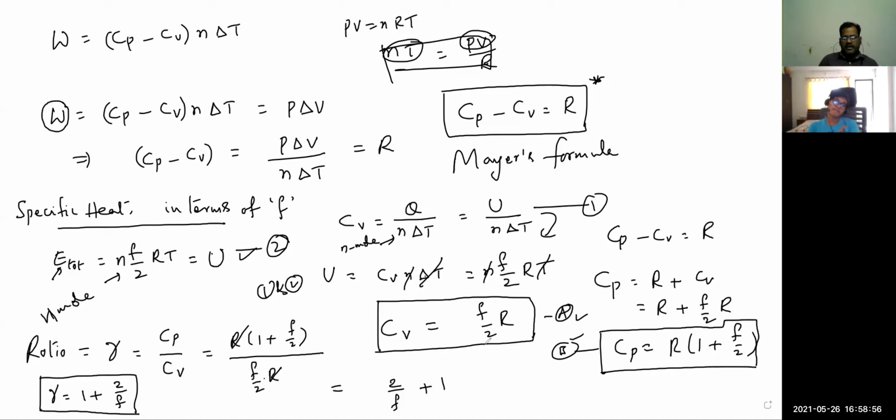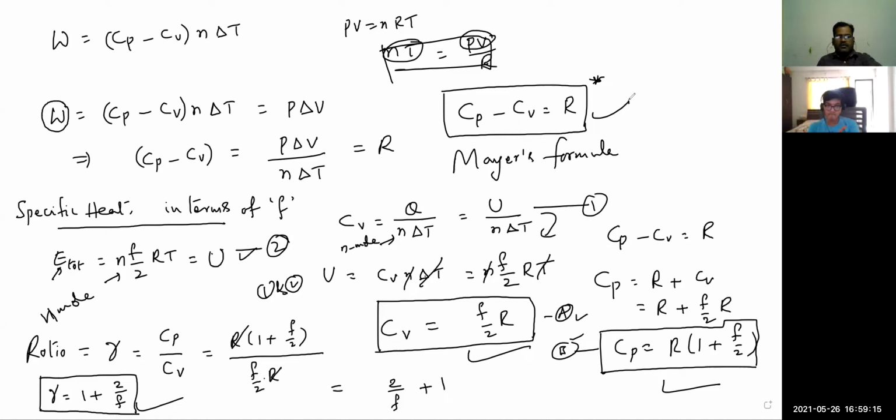So we got CV in terms of degrees of freedom. We got CP in terms of degrees of freedom. And we got the ratio also in terms of degrees of freedom by using Mayer's rule. Fine. Like that it is going, specific heats.